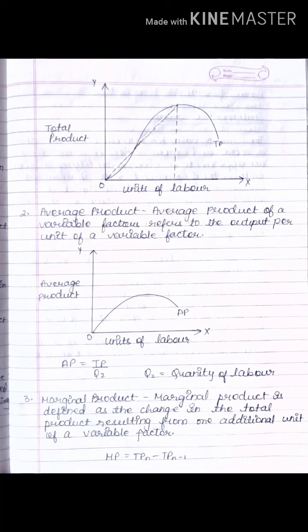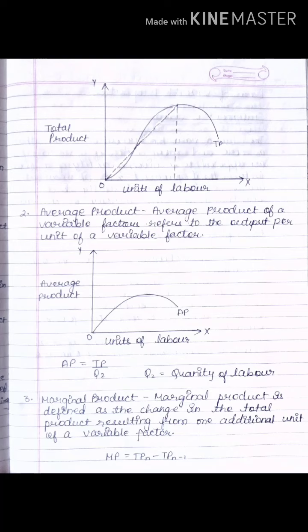See, this is the first graph you can see, the graph for total product. Now you can see one line drawn straight from the origin towards upward, that is fixed cost. Okay. Now the TP, that is total product, is maximum where total fixed cost and the last unit of labor. Last unit means many labors are employed.